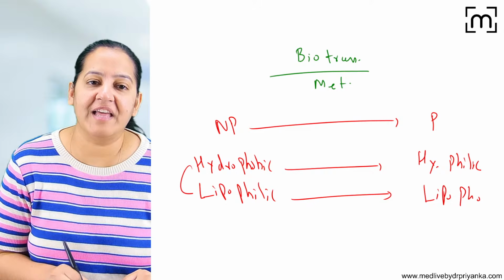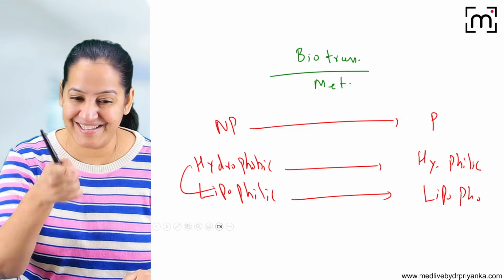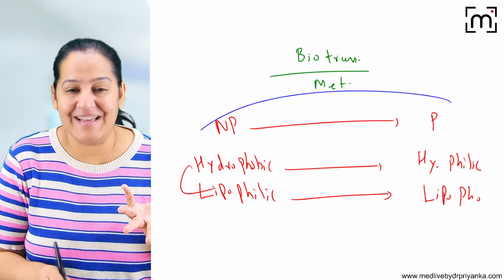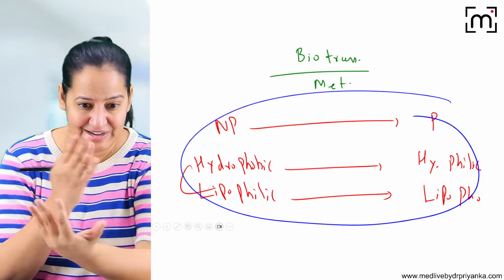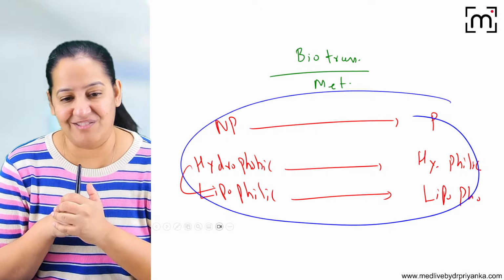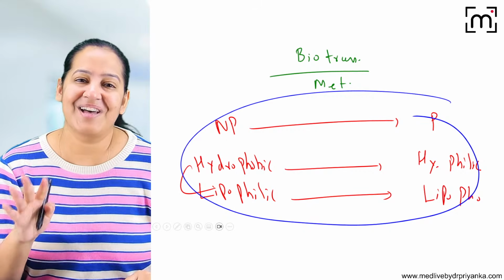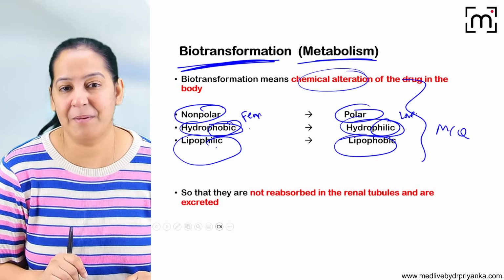Because the water and the lipid are inversely proportional, and you get questions on that. So you get confused in your exam about which definition is correct. These three are correct, and in the options you sometimes get the reverse. They will twist and turn the question. So this is how you have to approach it. This is the definition.